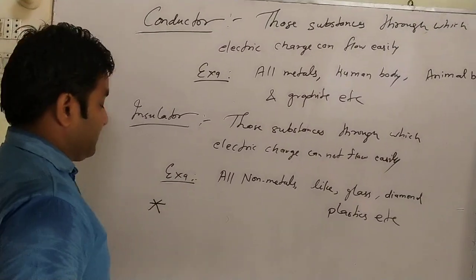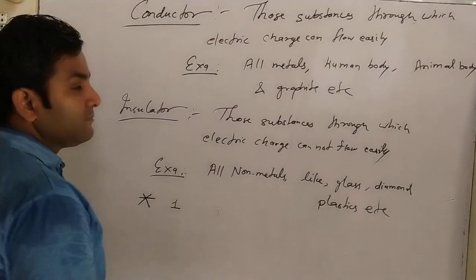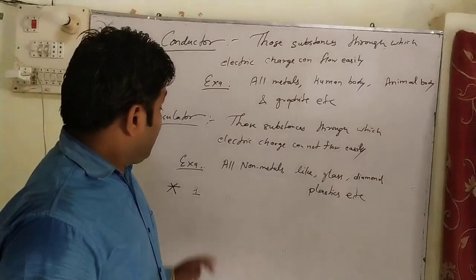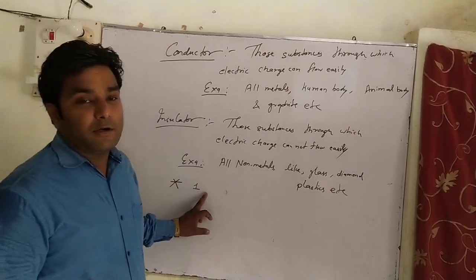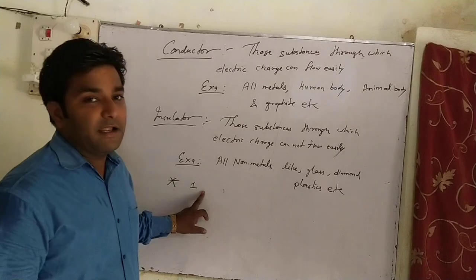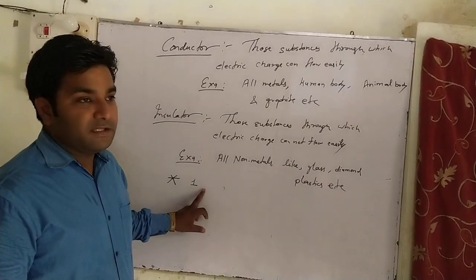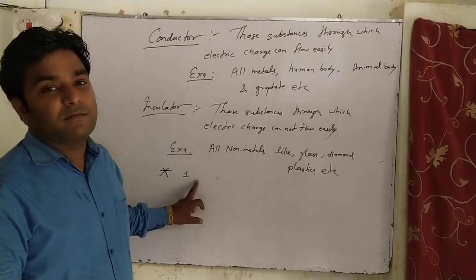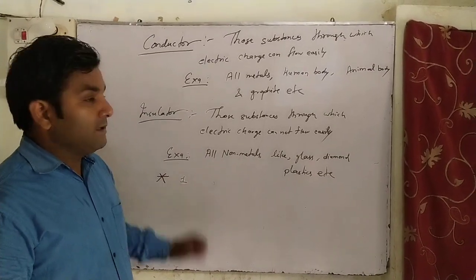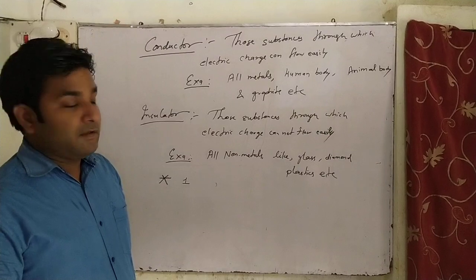Except for the definition and examples, there are two important concepts about conductor and insulator. Number one concept, just listen. When a person holds an iron rod and rubs it with woolen cloth, then no charge develops on the iron rod. What is the reason behind this?